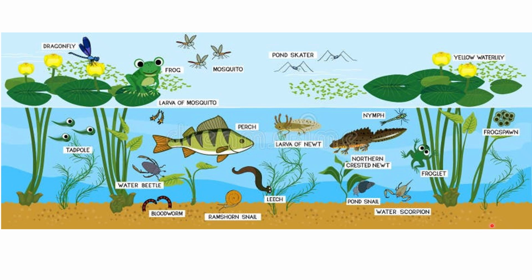Now these are some of the water animals which live here. Dragonfly always lives near water to eat the microorganisms in the water. Frogs, mosquitoes, pond skaters, yellow water lilies. These are things which we can see above the water. And under the water there are tadpoles, the babies of the frog. Then there is the fish, water beetle, bloodworm. Then there is snail, leech, the larvae. Then there are lots of such animals, insects and plants under the water.